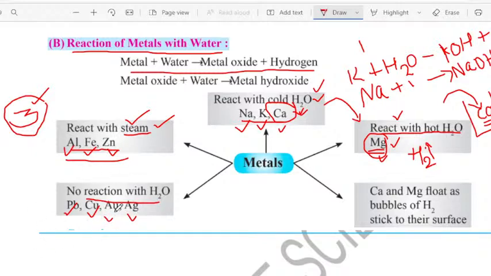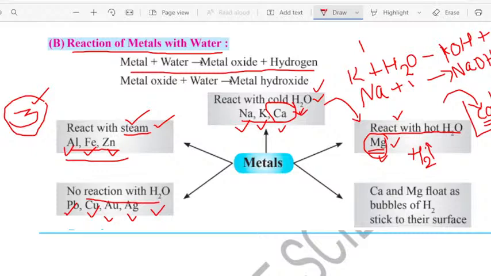These metals do not show reactivity with the water at all. It may be cold water, hot water or the steam. With none of them does anything happen, it does not show the reaction. Okay, so are you clear with this concept, children? Shall I move forward to explain the next concept? I hope you are clear with this concept. If you are clear, I will move forward to explain the next concept, dear students.